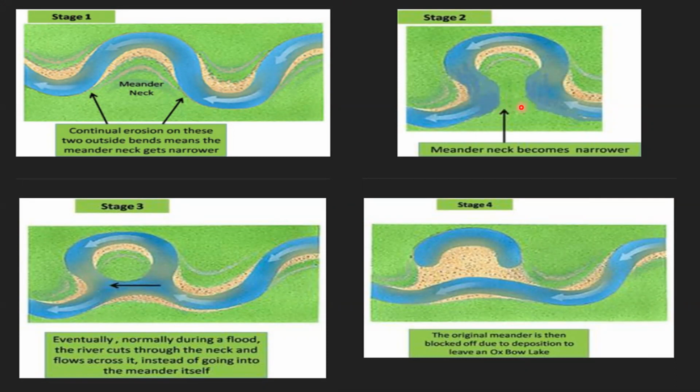And when it becomes narrower and narrower, at one stage, normally during a flood, when the flow of water increases, the river cuts through the neck and flows across it instead of going around the meander itself. The original meander is then blocked off due to deposition to leave an oxbow lake here. So this is an oxbow lake.